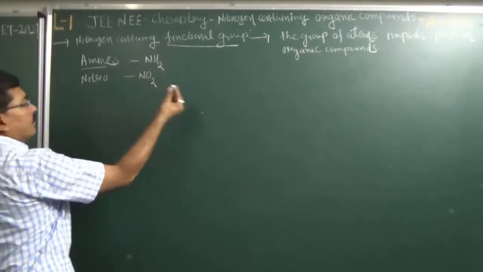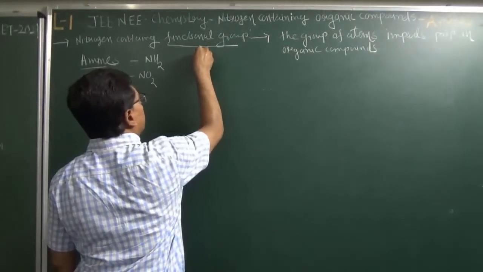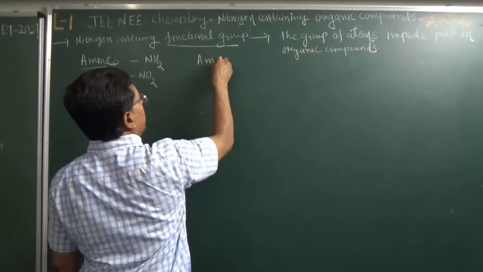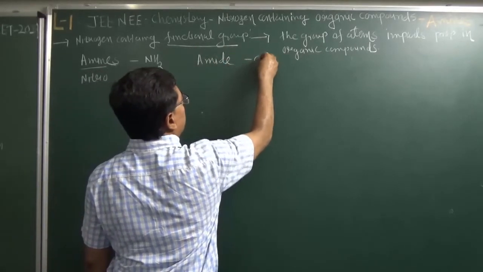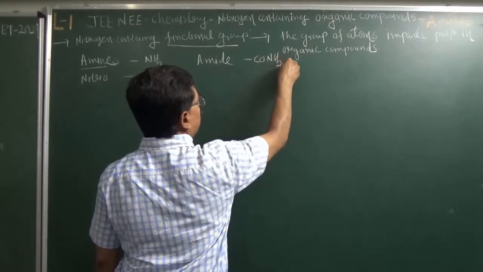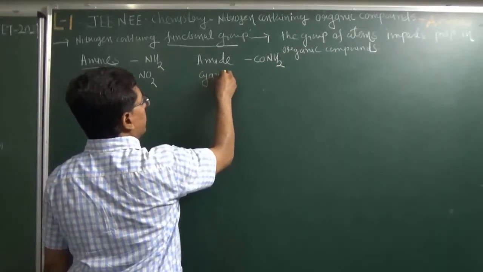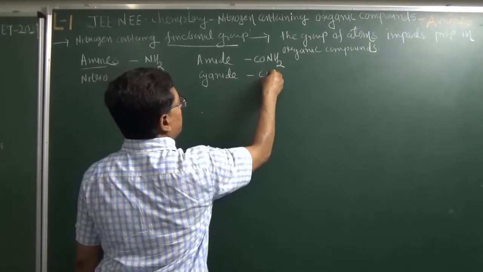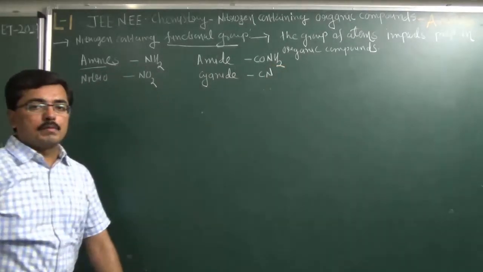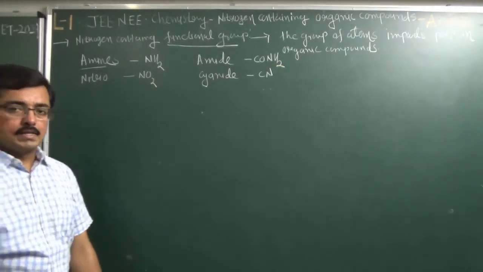Then after, we can say another functional group is amide. If CONH2 group is present in organic compound, then it is known as an amide. Then cyanide and isocyanide. If carbon is joined with nitrogen through triple bond, then this functional group is known as a cyanide.